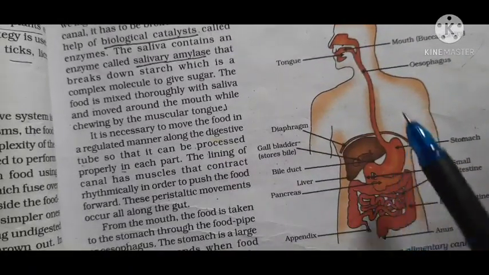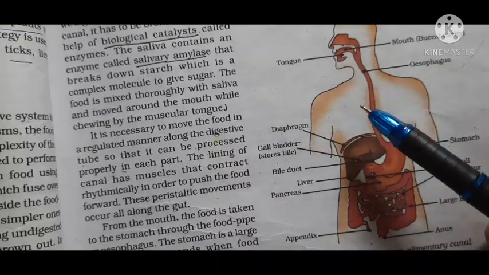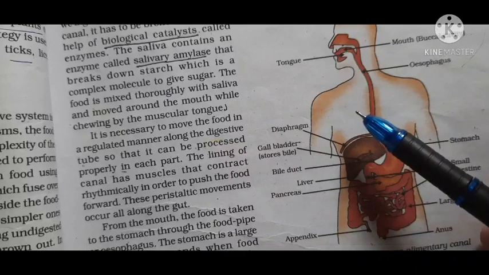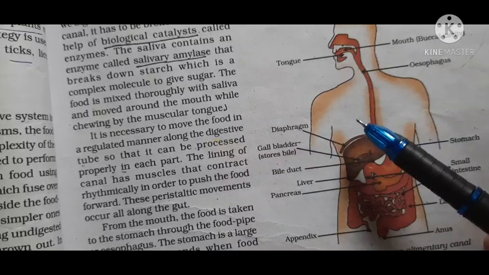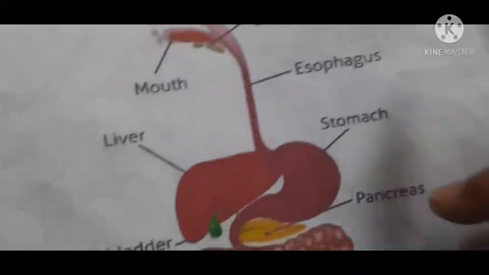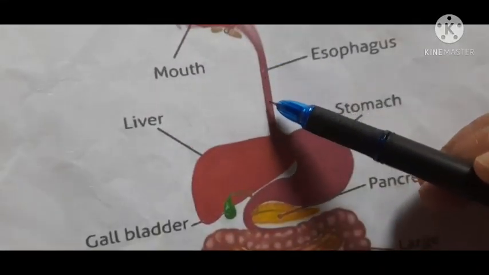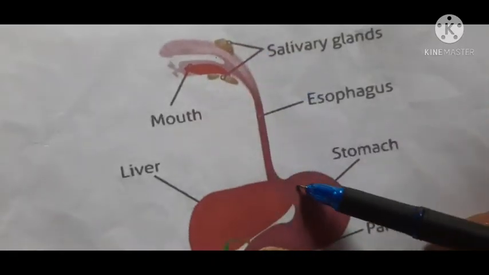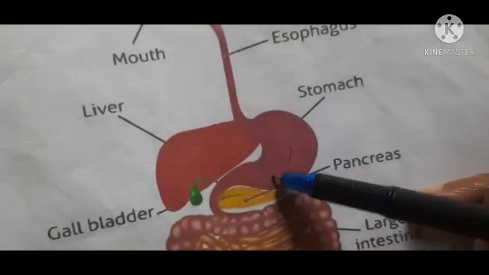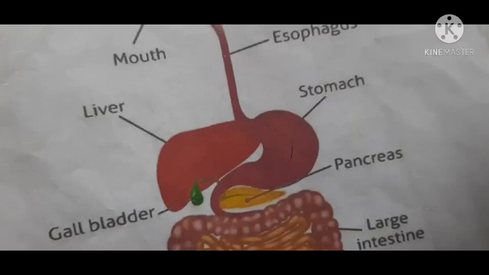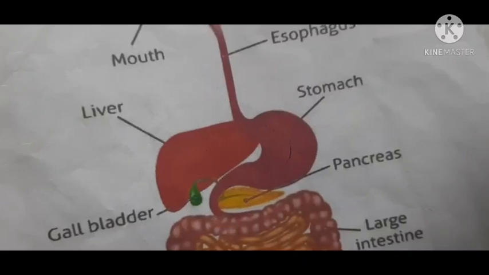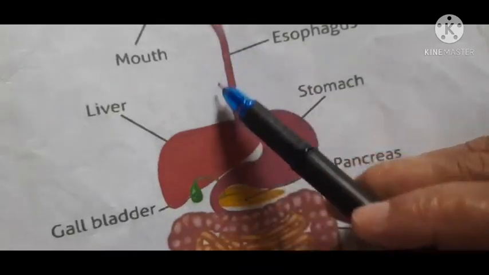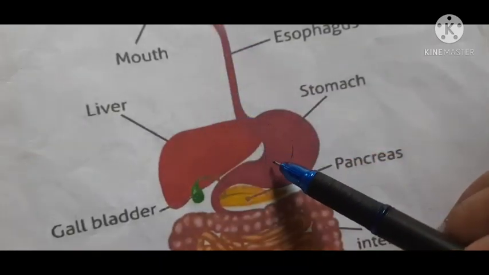Now after that, the food passes to the esophagus. Now what is the esophagus? The esophagus only helps in the passage of food. You can see here, this is the esophagus. This esophagus passes the food from the mouth to this organ which is called the stomach. Now how does the food pass in the stomach? It passes through the esophagus, but it doesn't directly fall from the esophagus and reach the stomach.